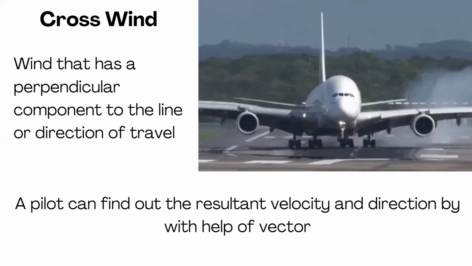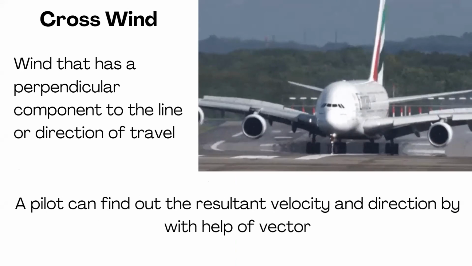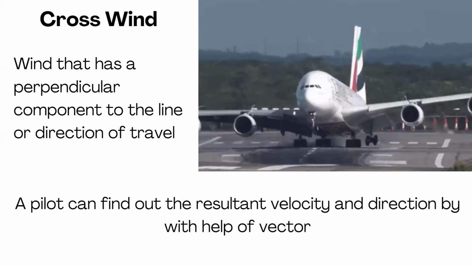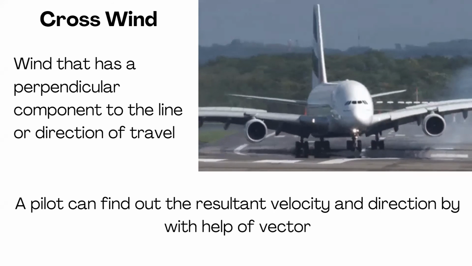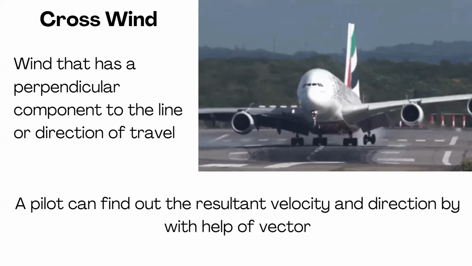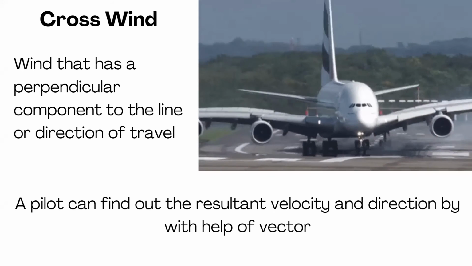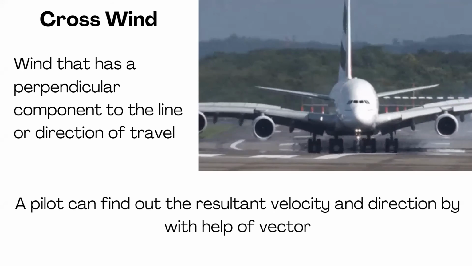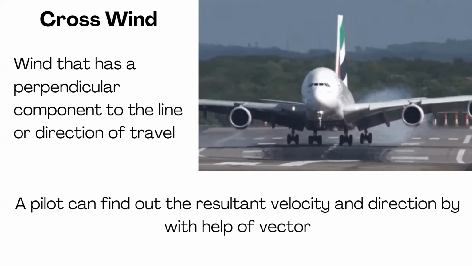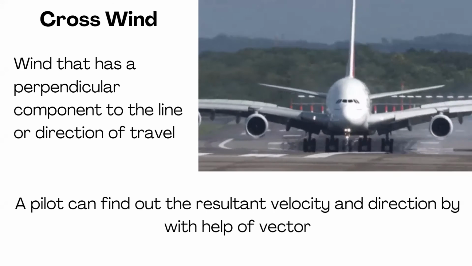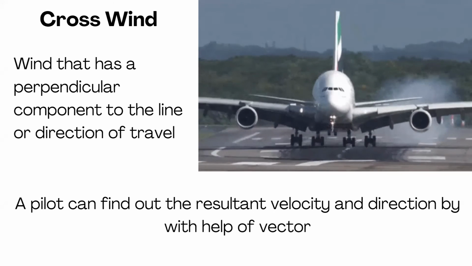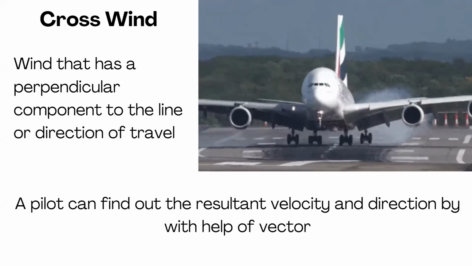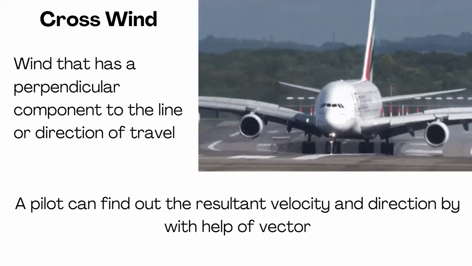So now the next application is crosswind. I think you all have heard the term crosswind and you are familiar with it. It is the type of wind that has a perpendicular component to the direction of travel. For example, when a plane is coming in to land, it sometimes feels difficult to land due to this, and some accidents could occur due to this. So here, the pilot is using vectors to find out the resultant velocity and the direction. So the concept of vectors is also being used in the landing of planes. So there are different fields where we are using vectors.